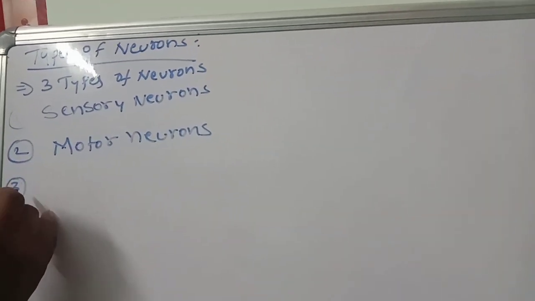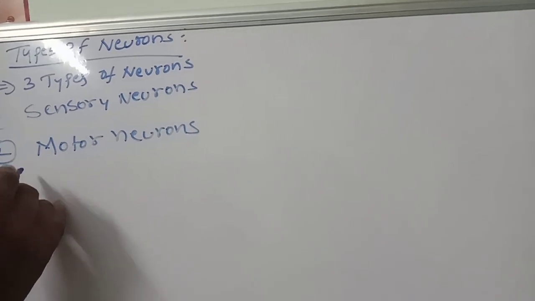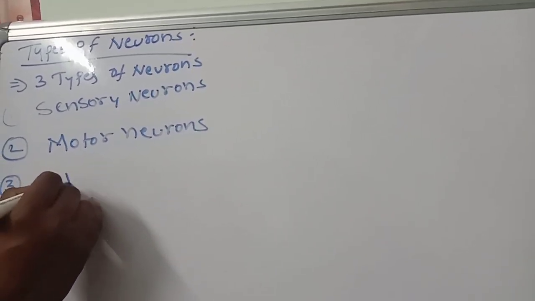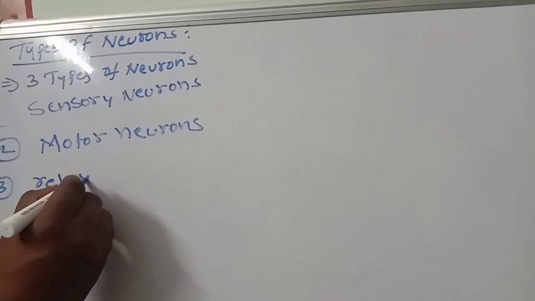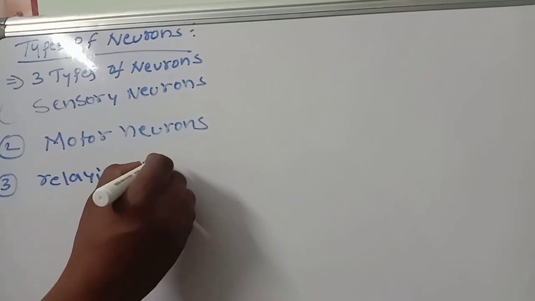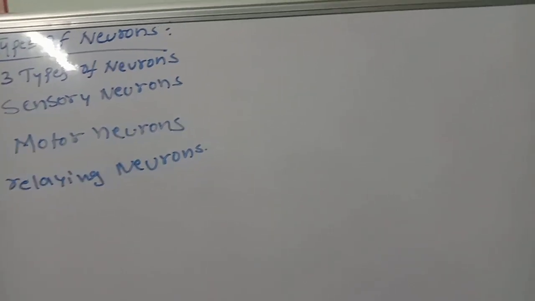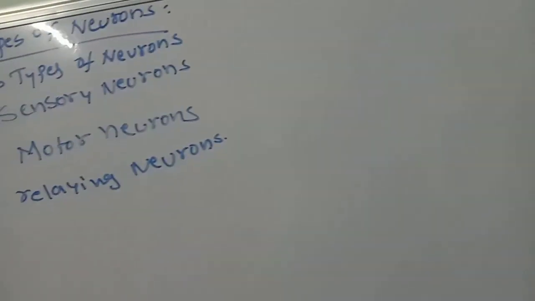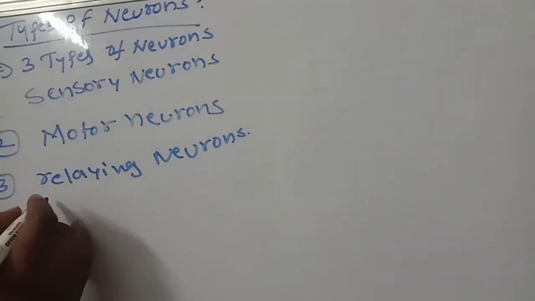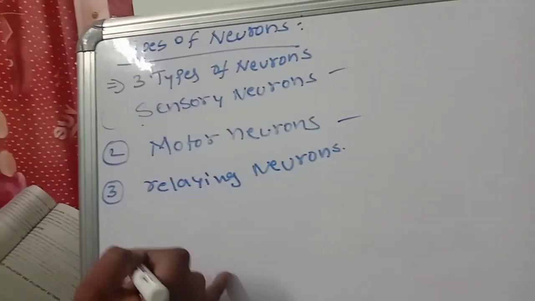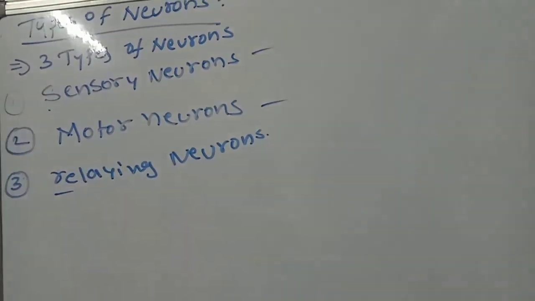Number three, relaying neurons. So first one, sensory neurons, motor neurons, relaying neurons are there.